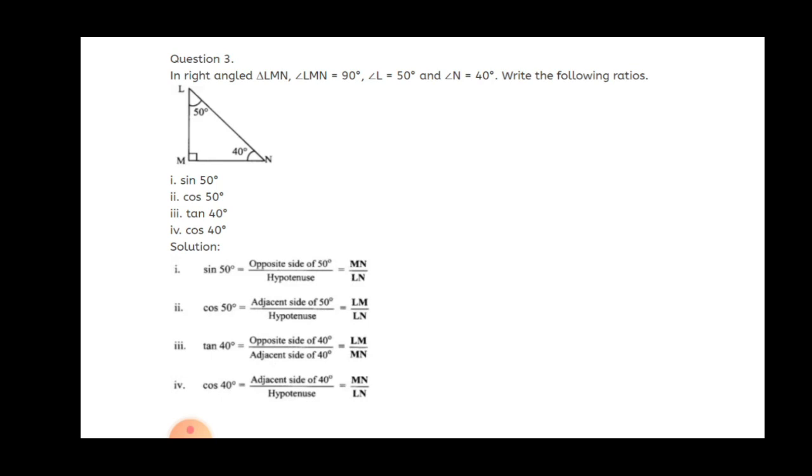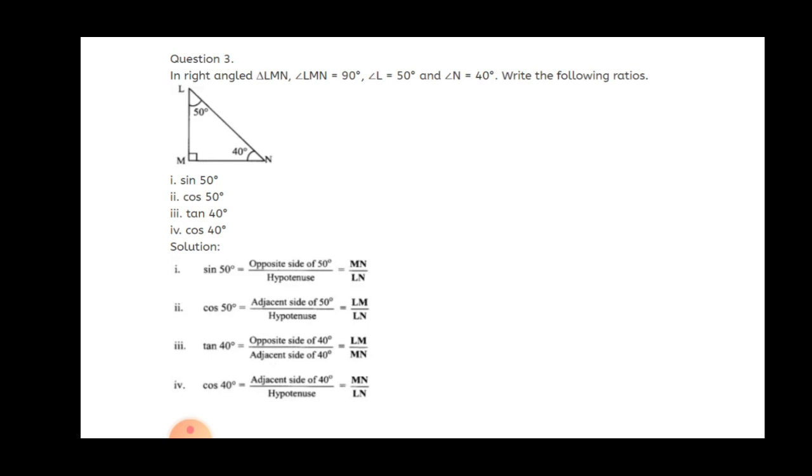Clear? So what is the formula for sin 50? Sin 50 is nothing but what? Angle L. So for this sine ratio, it is the opposite side of angle 50 upon the hypotenuse. So what is the opposite side? Opposite side MN. And what is the hypotenuse? That is LN. So what is our answer? That is MN upon LN. Then for cos 50. Cos 50 is the same as cos L. That is the adjacent side of angle 50 upon the hypotenuse. So it is equal to LM upon LN.